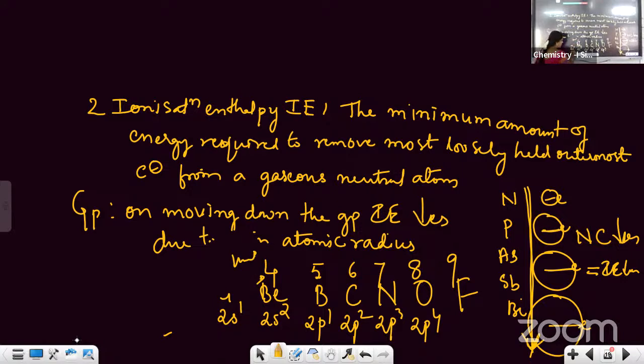But the electron is entering into the same orbit. So because of that, what happens? Nuclear attraction increases. So when nuclear attraction increases, ionization enthalpy also increases. Okay?